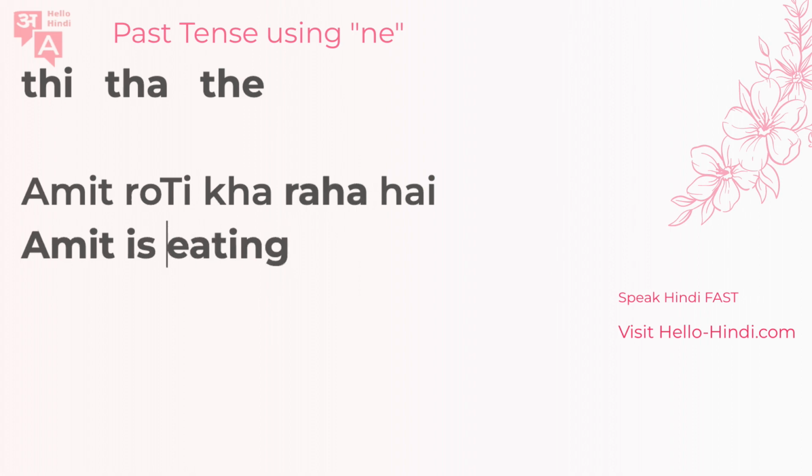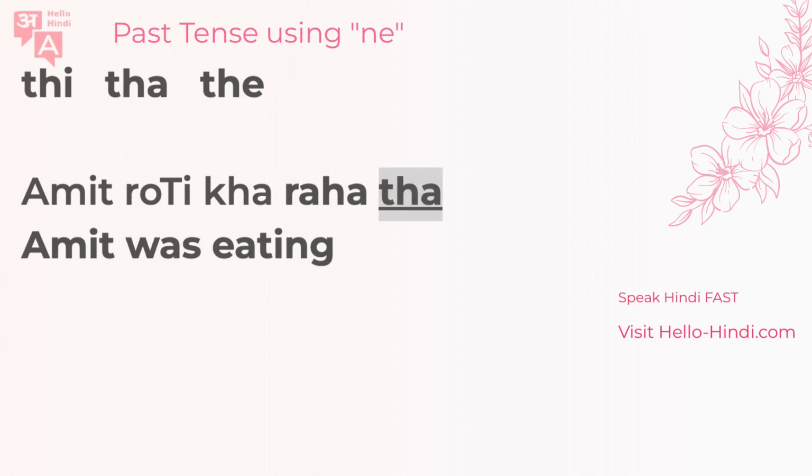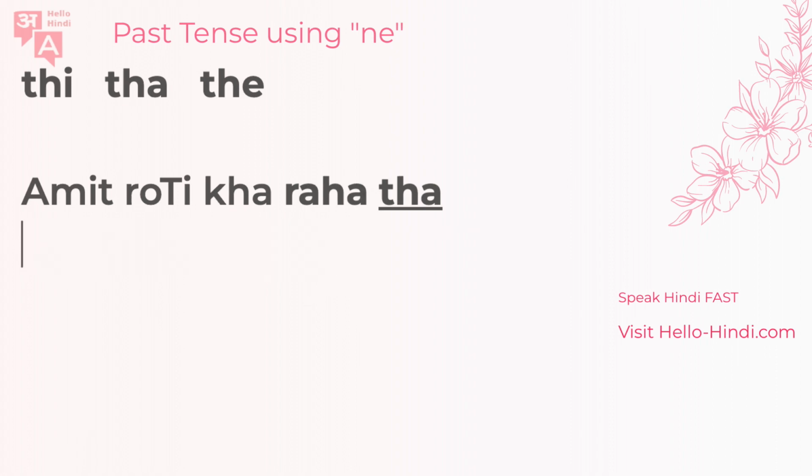And what you want to do now is this is again replaced with was. So can you guess what happens to this hai? Remember, that's the only change here. This becomes Amit roti kha raha tha. So this is how you will change it and make it Amit was eating a roti. Remember, the original that you've done is Amit is eating. He's in the process of eating it right now. And Amit was eating means he was eating it at some point in time when it started to rain, or at some point in time when his sister called, something like that. Amit roti kha raha tha.